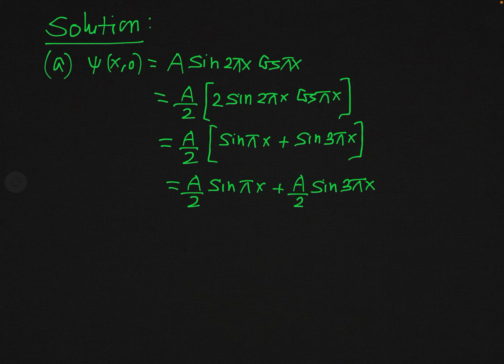So you can write it as A over 2 times 2 sin 2 pi x times cos pi x. Now from trigonometry we can write 2 sin 2 pi x times cos pi x equal to sin pi x plus sin 3 pi x. And so this is simply A over 2 sin pi x plus A over 2 sin 3 pi x.